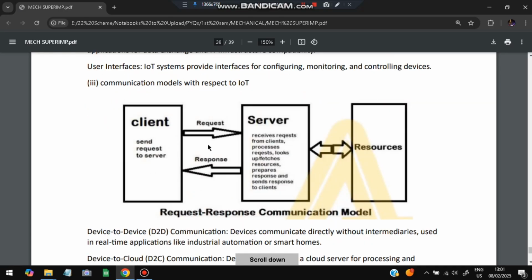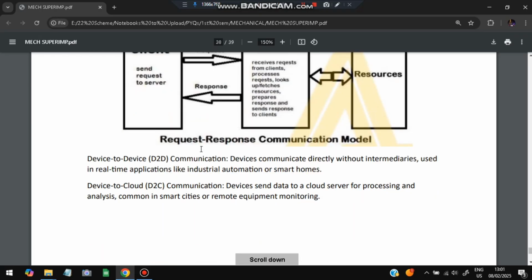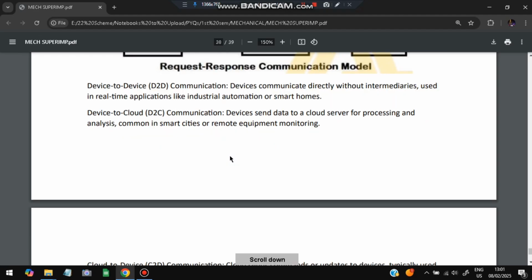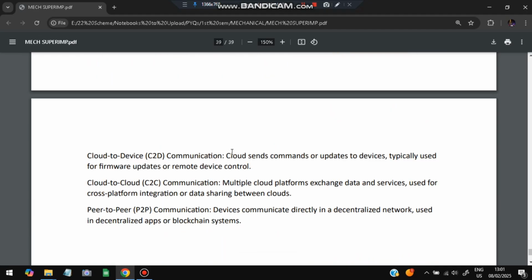Communication models with respect to IoT. Okay, so there are a few models present: client, server, and resources are present here. So the basic model is the client-server model, which is device to device. Device communicates without an intermediary using real-time applications like industrial automation or smart home. Device to cloud, the device sends the data to the cloud, and from the cloud the response comes back. Okay, and cloud to device, the cloud will request or push updates to devices, typically used for firmware updates or remote control of devices. And cloud to cloud, the communication happens between different clouds, used for cross-platform integration or data sharing between the clouds.